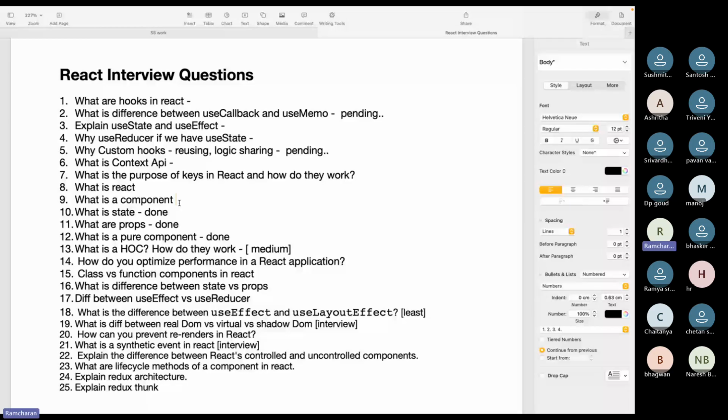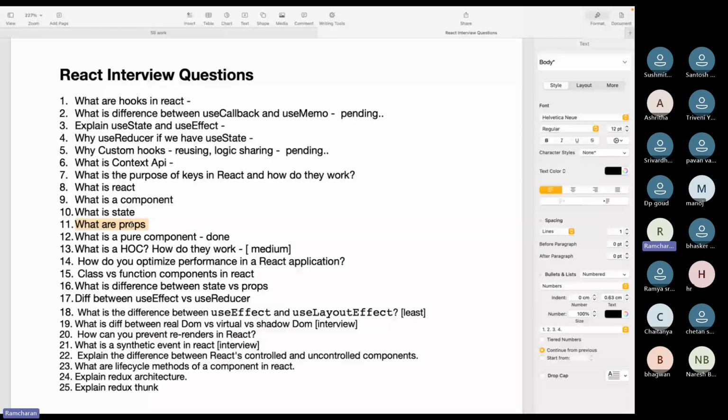And what is state? State is an object inside the component, right? Every component will have its own state, and it is a changing variable, right? And what are props? Props is also an object, but you use it to pass the information from parent component to child component, and props are read only.